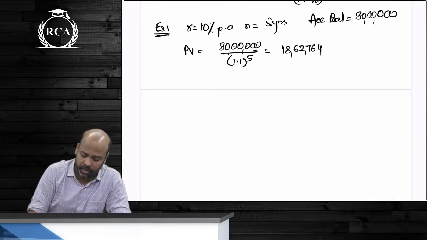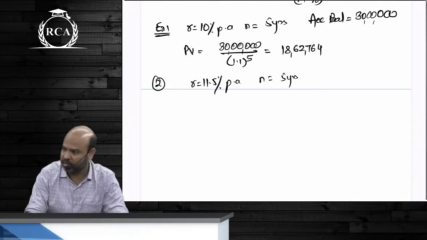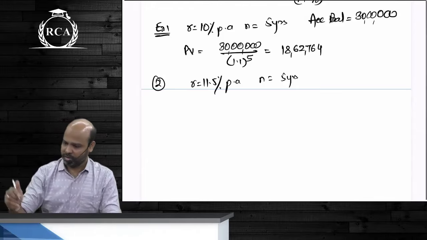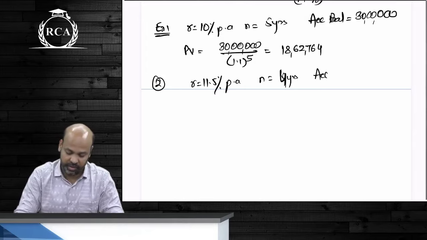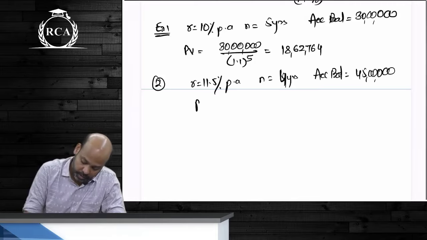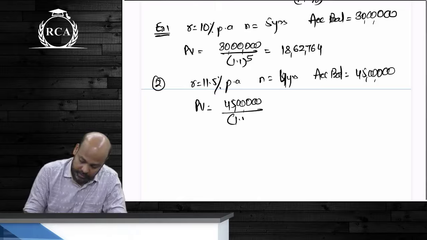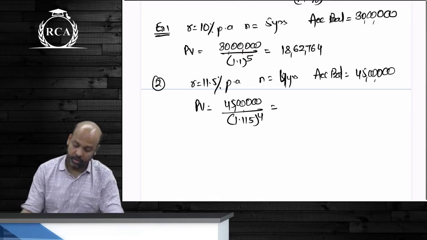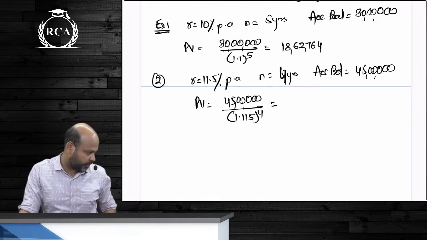The second example, guys. 11.5% beta, time period 4 years, accumulated balance 45 lakhs. Present value will be equal to 45 lakhs divided by 1.115 whole power 4. Present value, guys, will be 45 lakhs divided by 1.115 whole power 4.